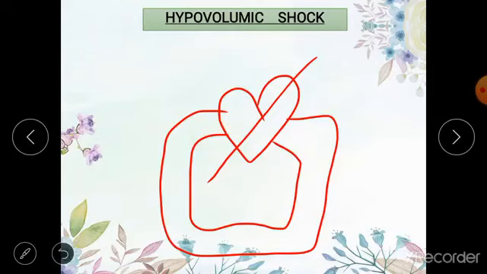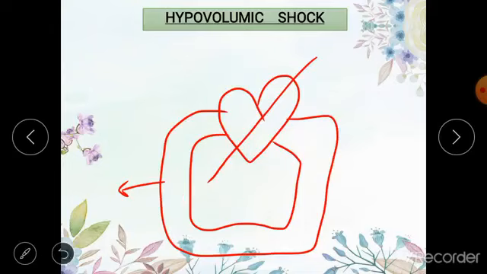Mean systemic filling pressure depends upon two things: the vasomotor tone, which is the condition of the blood vessels. If they are constricted, the mean systemic filling pressure is going to be high and venous return is going to be high. So the vasomotor tone determines the mean systemic filling pressure. If the vasomotor tone is lost and the blood vessels dilate, of course the pressure within them is going to fall and the mean systemic filling pressure is going to be reduced, and there is going to be reduced venous return.